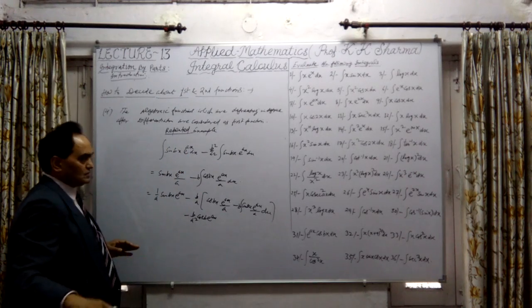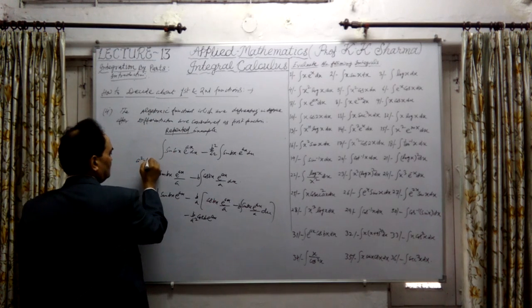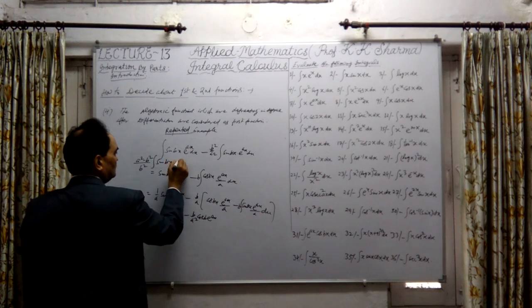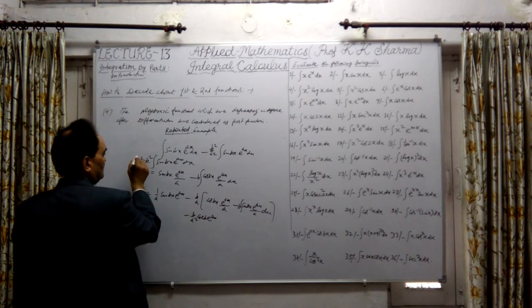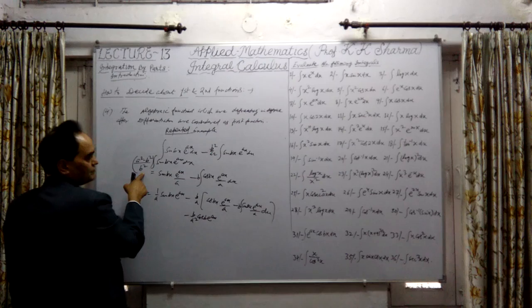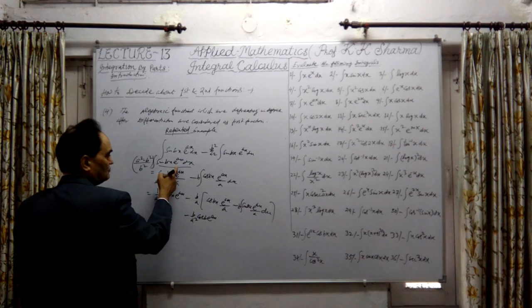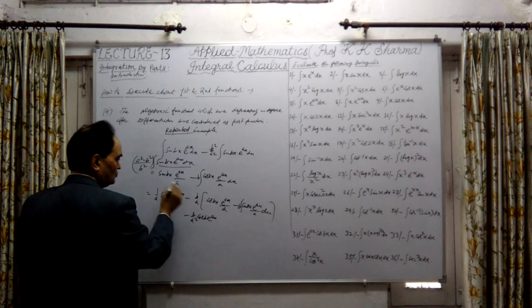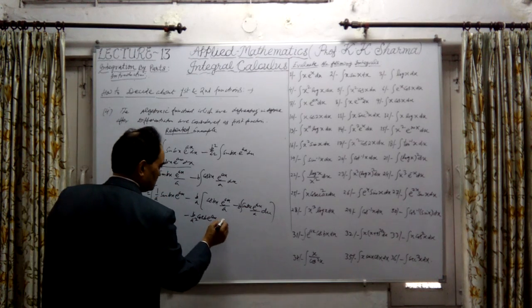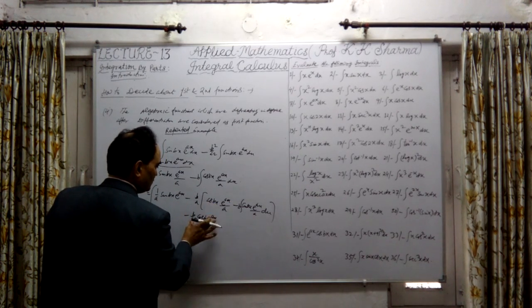What is the final answer? After solving, this is a square minus b square. If we solve it further, taking LCM, a square minus b square into b square, the integral of sine bx into e raised power ax into dx. This is the difference, and this value is the coefficient here. Now we have to find out the value of this. This can be found out by cross multiplying, taking b square here. So we have solved it like this.